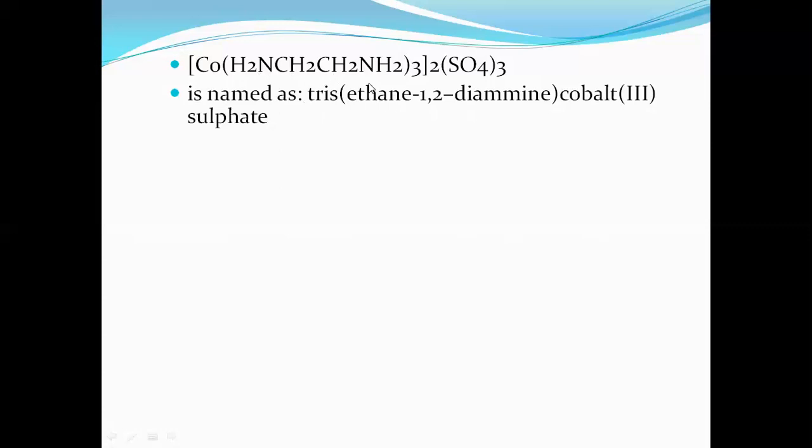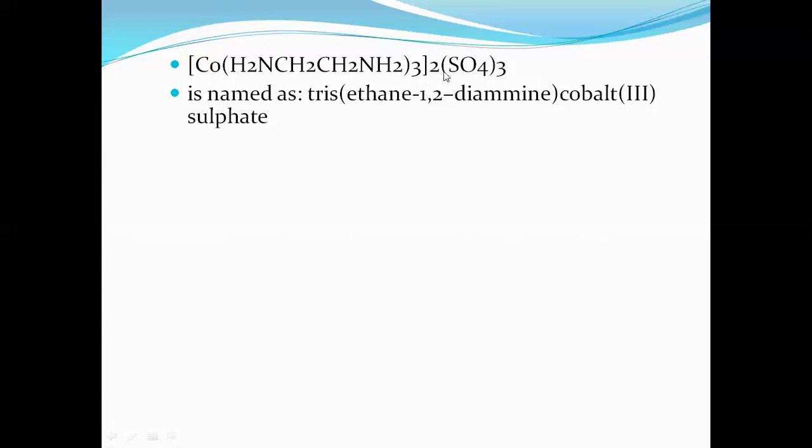Now, the ligand is over. After naming the ligand, we have to name what? The central metal atom. While naming the central metal atom, we have to check whether it is a cation or anion. Now, no doubt it is a cation. It is named as such. Therefore, it is cobalt. Now, the oxidation state. Since it is a neutral ligand, we have to take it as 0. Therefore, x plus 0 is equal to, x is what?